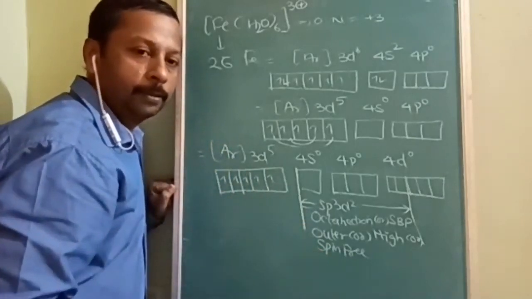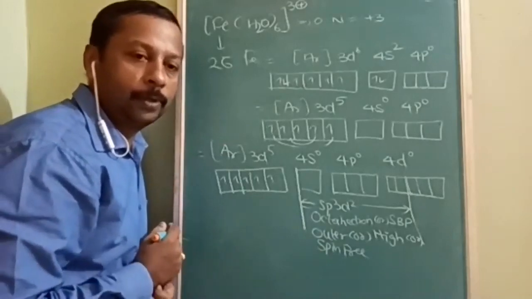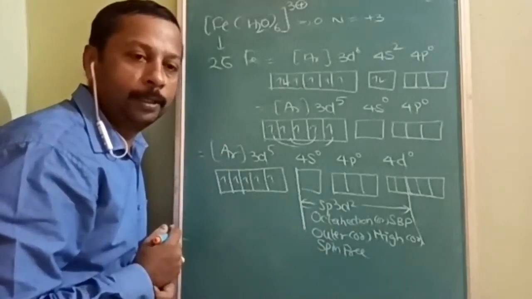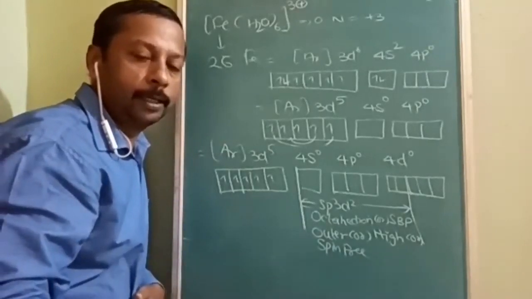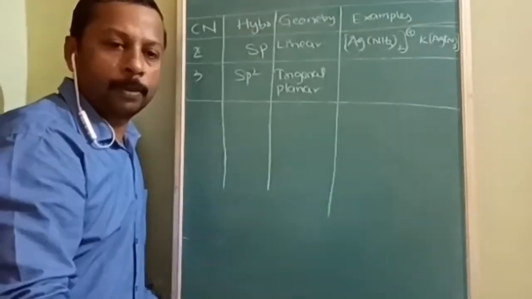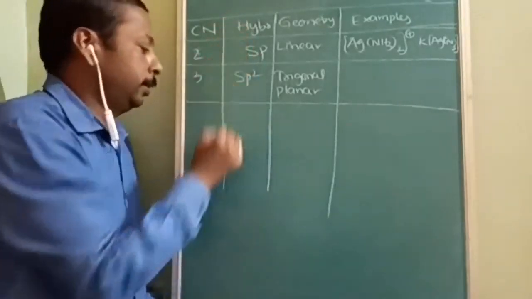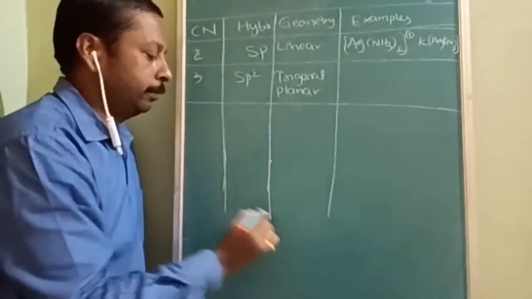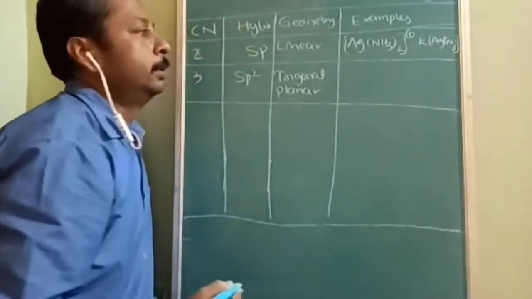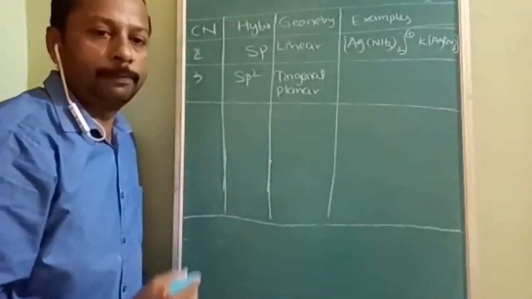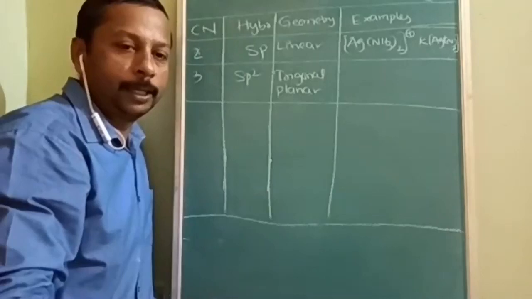So all the examples of the coordination number are over. Now I will give you a summary and very important information required for direct attempting. I am going to give you the complete summary: what is the coordination number, what is the structure, what are the examples, right from the beginning to the end.